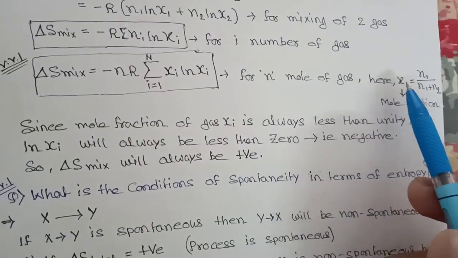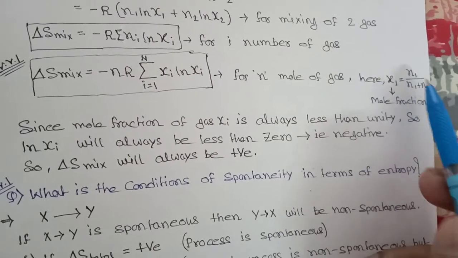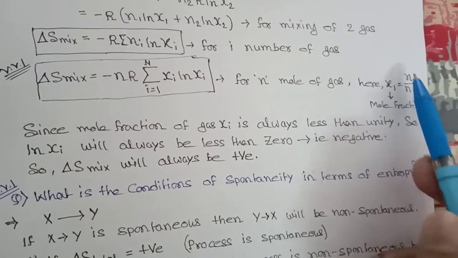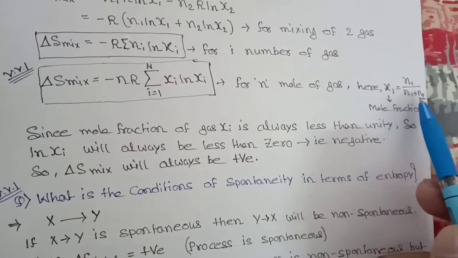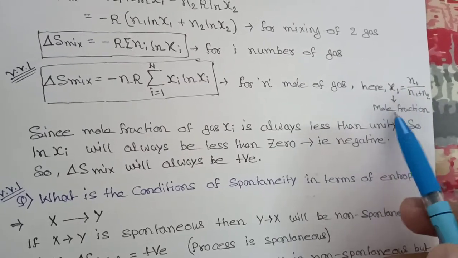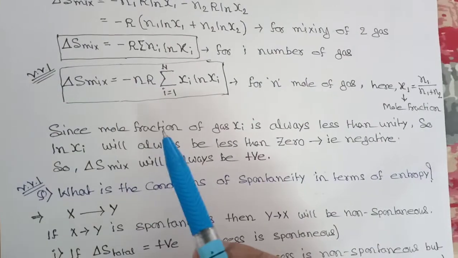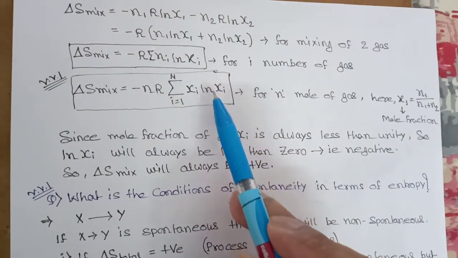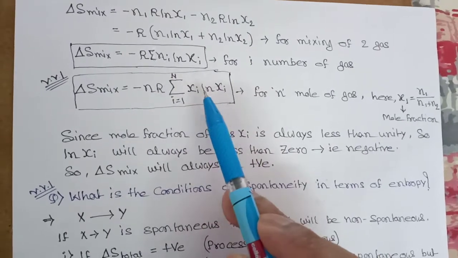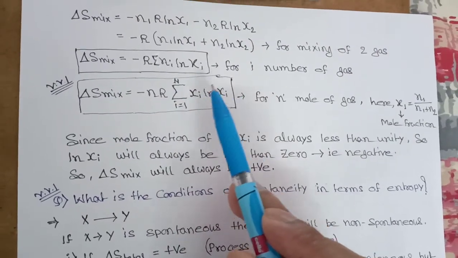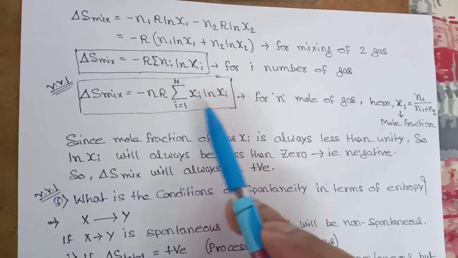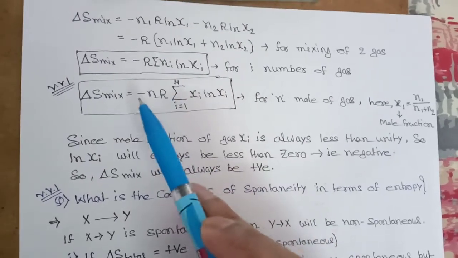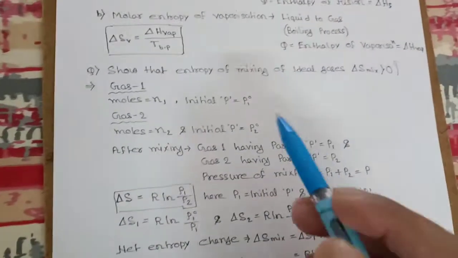Here chi1 means n1 by n1 plus n2. This is the number of moles of component 1 divided by the number of moles of component 1 plus the number of moles of component 2. This is the mole fraction. Since the mole fraction of a gas is always less than 1, ln chi1 will be less than 0. Less than 0 means negative. So negative means del S mixing will be positive. So this is proved: entropy of mixing of ideal gas is greater than 0.